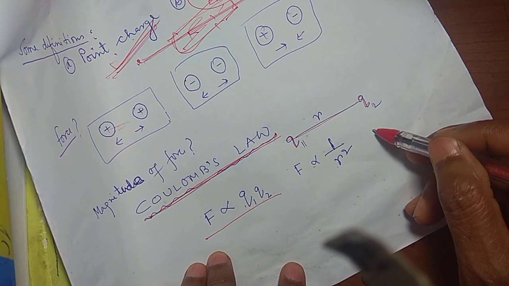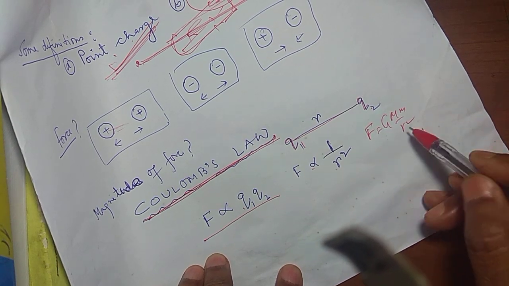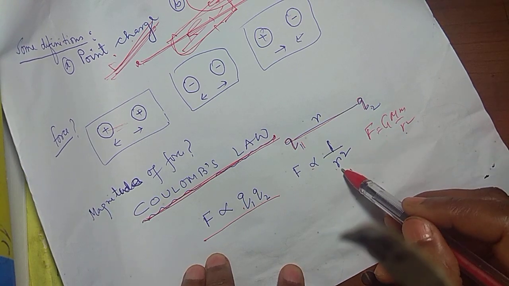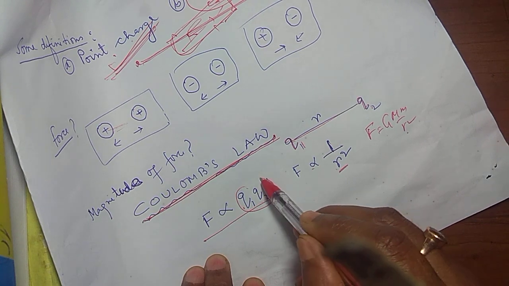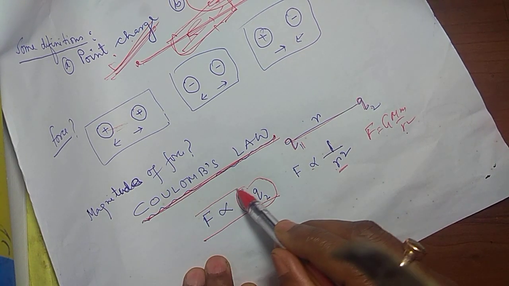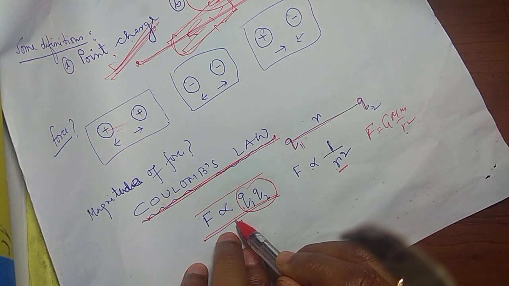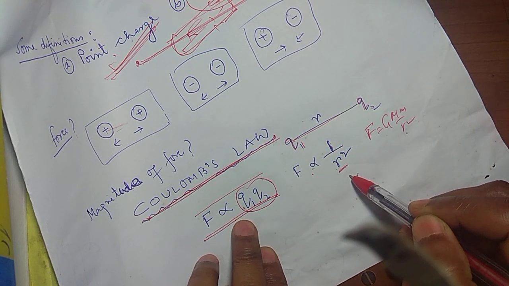You have read this in Newton's law of gravitation, G m m by r square. So it is something like this, an inverse square law. Here r means the distance between the point charges. Coulomb's law says that the force between two charges is directly proportional to the product of charges and inversely proportional to the square of the distance.